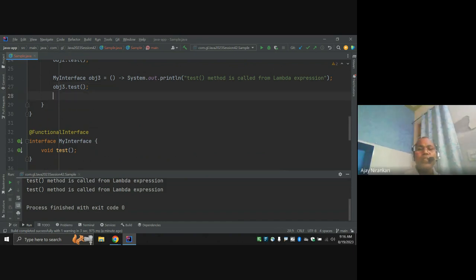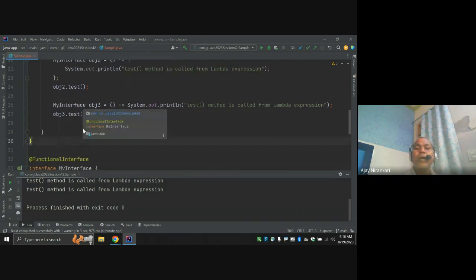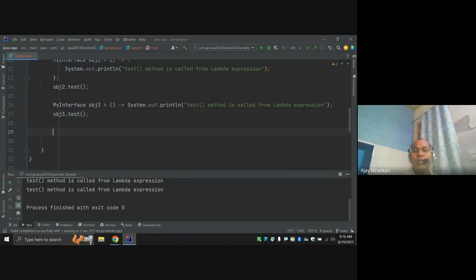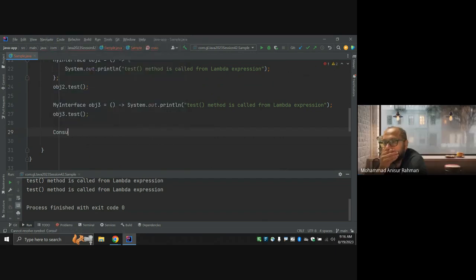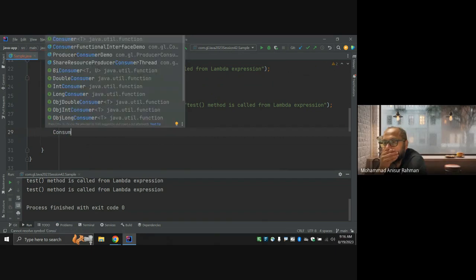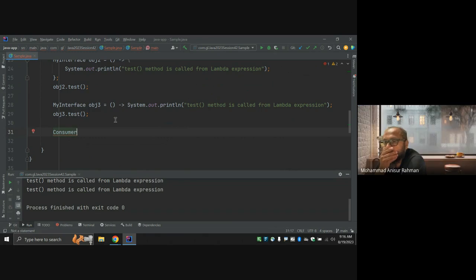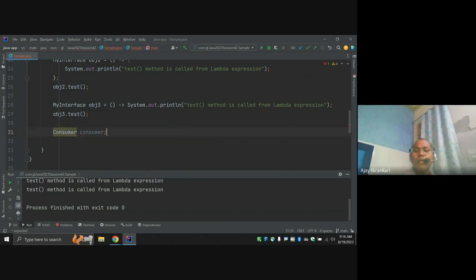So till now we have written our own interfaces. But there are lots of interfaces that Java itself gives you. One interface is the Consumer interface, given by the compiler itself.